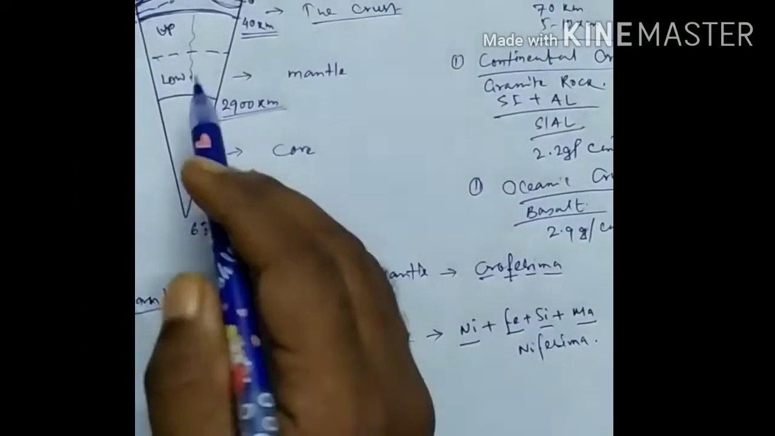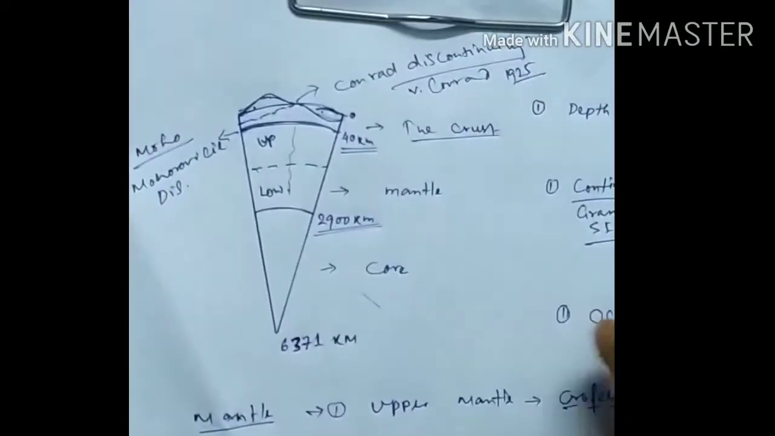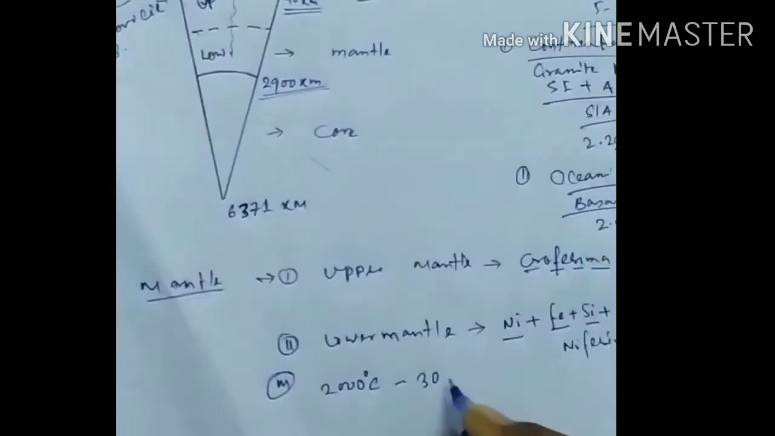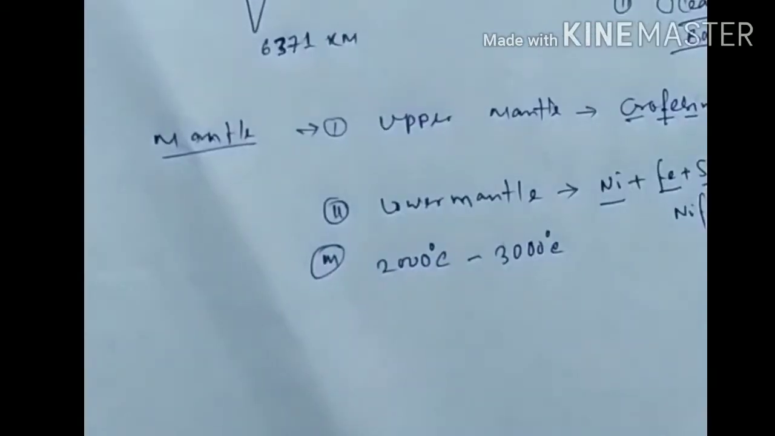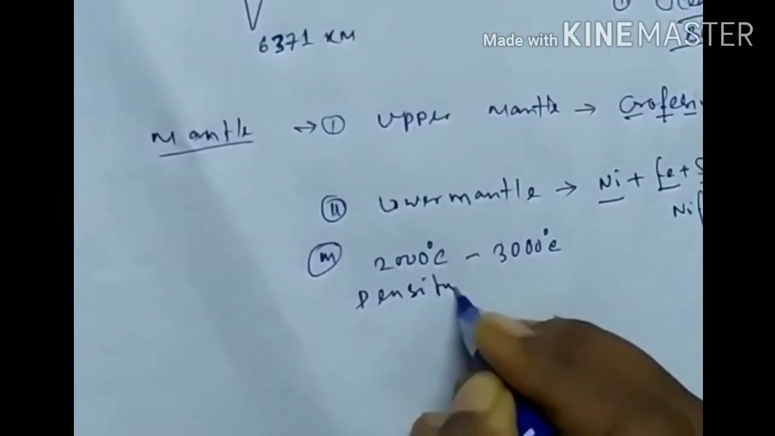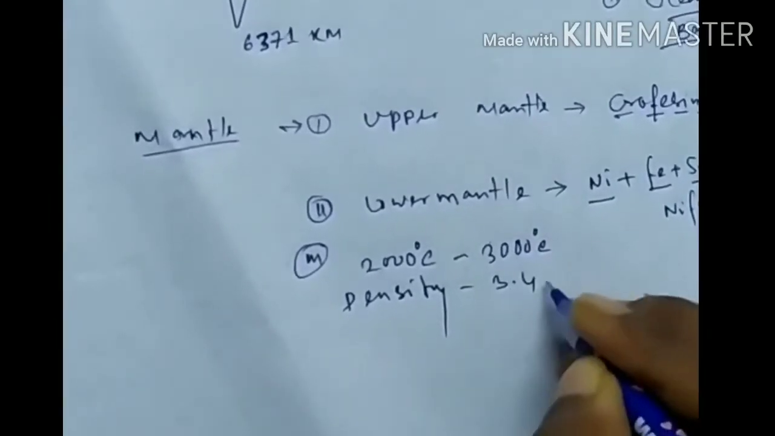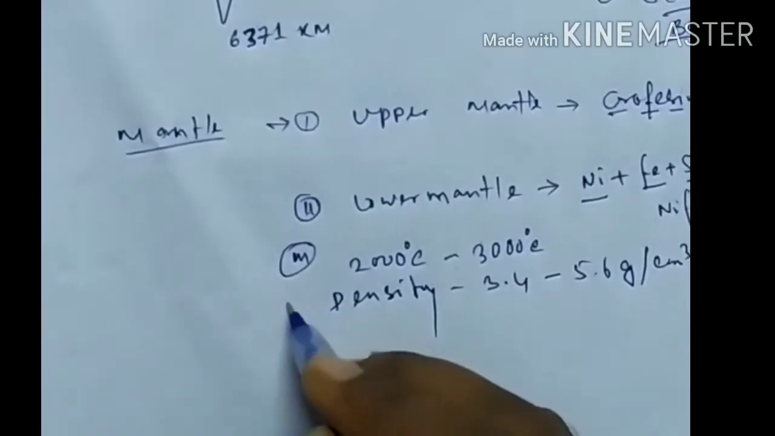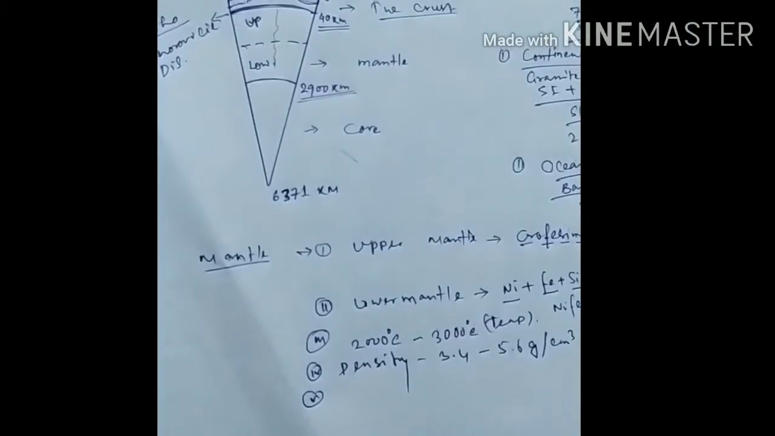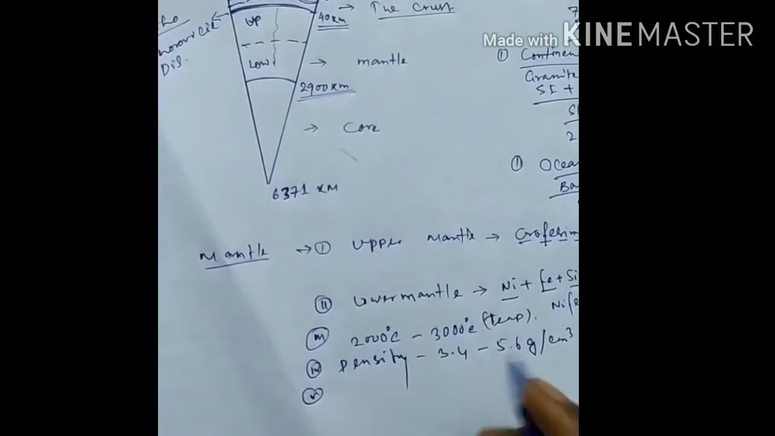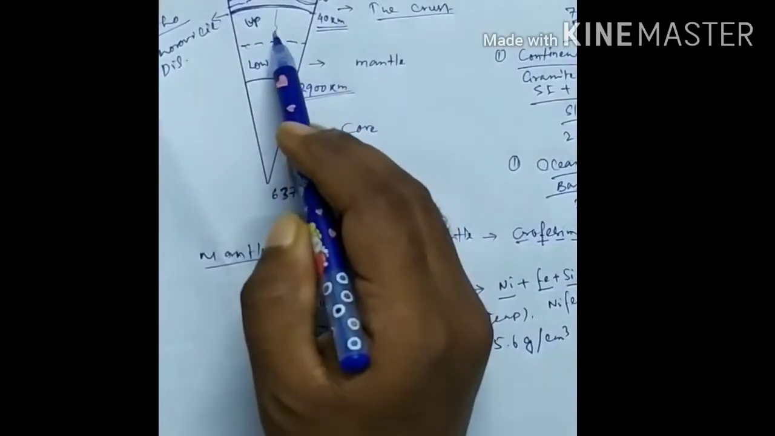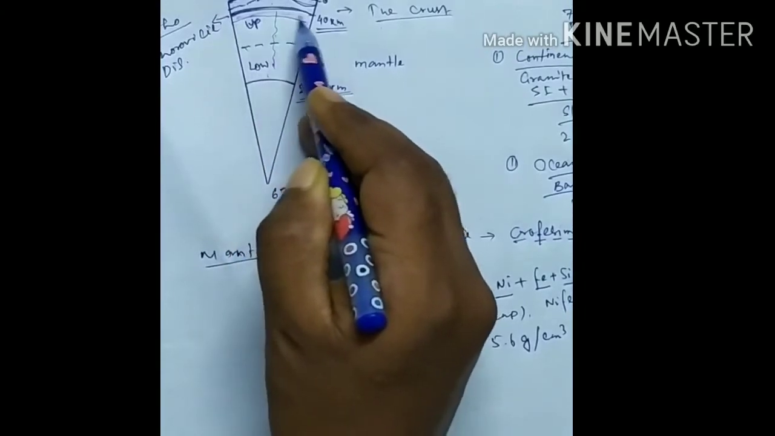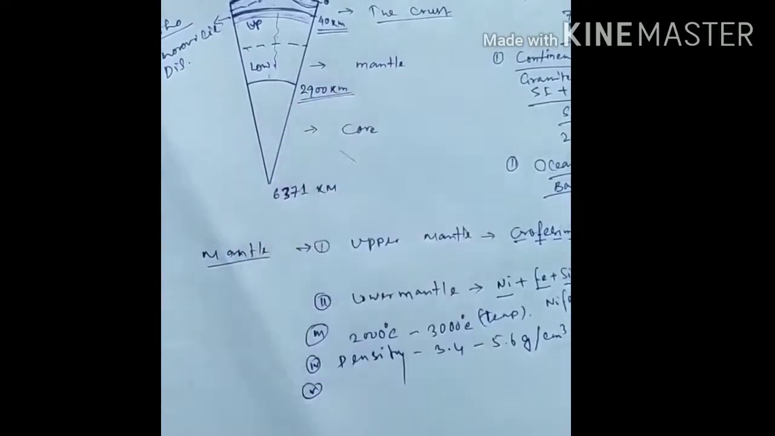Mantle temperature is about 2000 to 3000 degrees centigrade, and its density is about 3.4 to 5.6 gram per cubic centimeter. The upper part of the mantle looks like plastic and it is semi-liquid. That's why the crust floats on it.